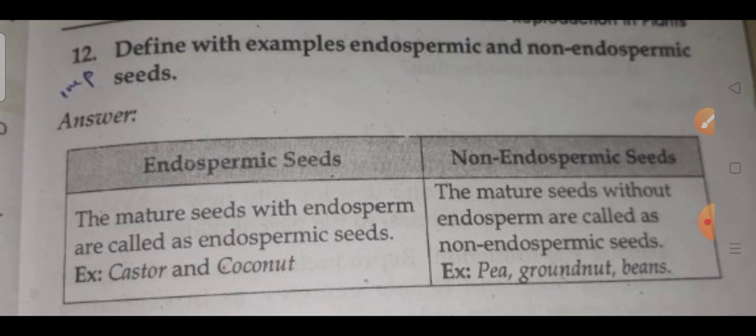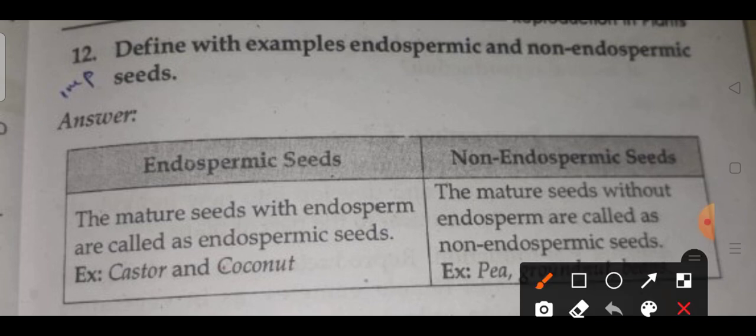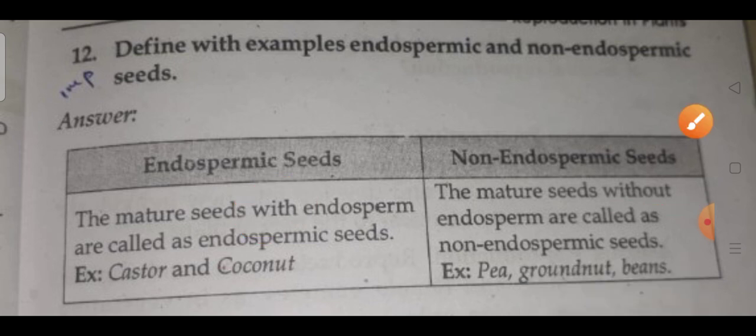The mature seeds without endosperm are called non-endospermic seeds. It's clear? The name itself gives the exact definition. Examples: castor or coconut, or pea, groundnut and beans.